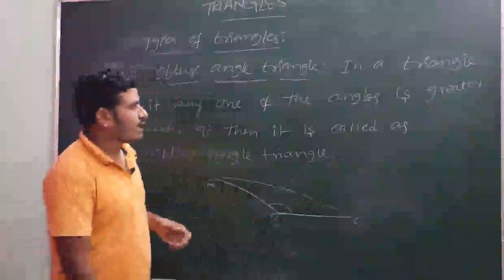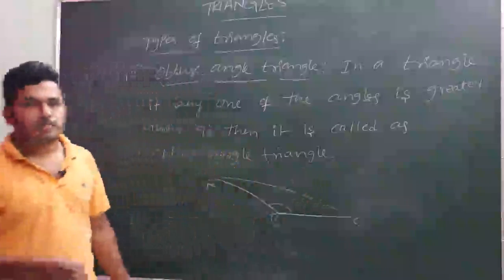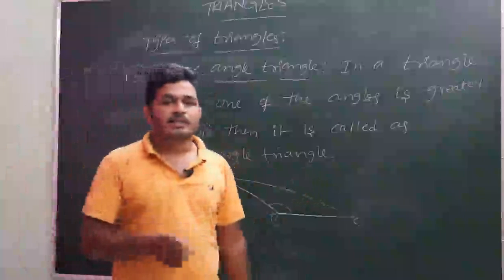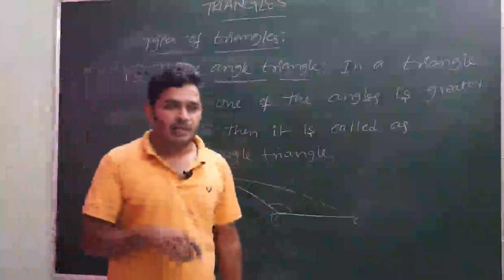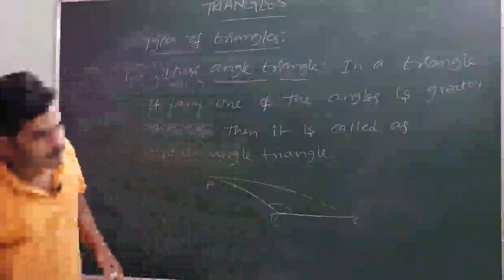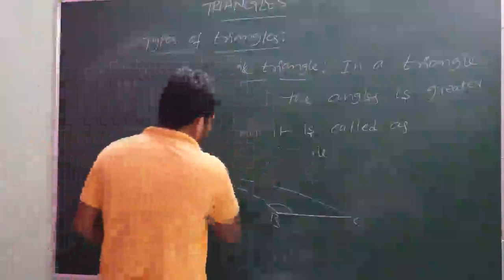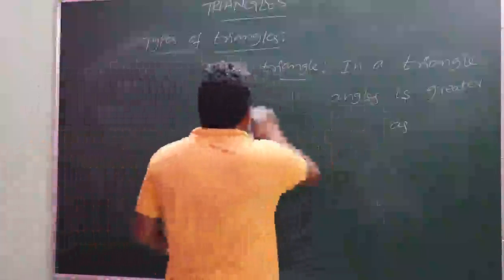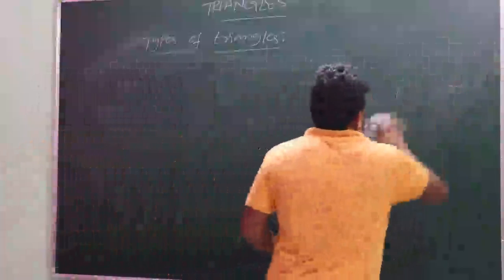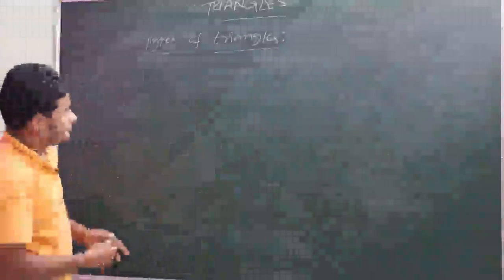And we will have one more special triangle, that is the right angle isosceles triangle. Let us see about it. Special triangle.